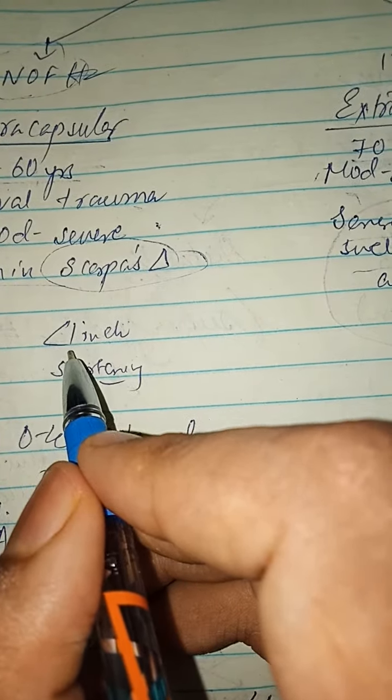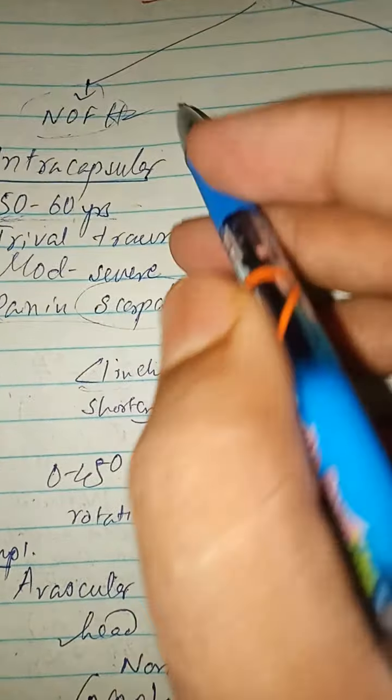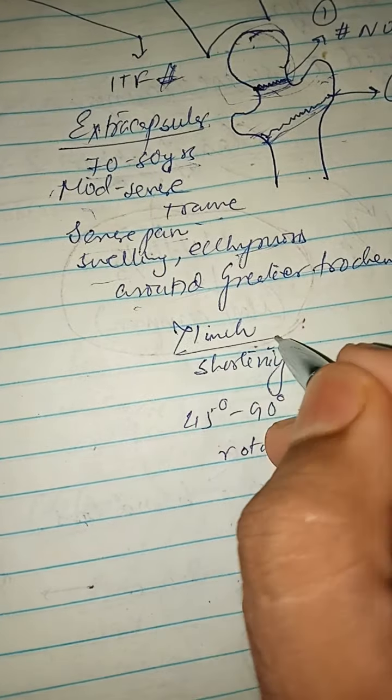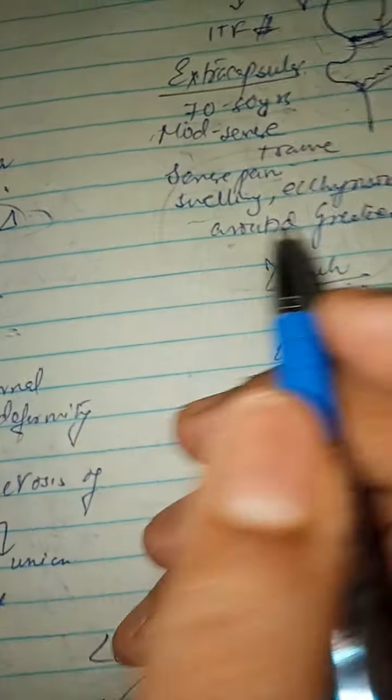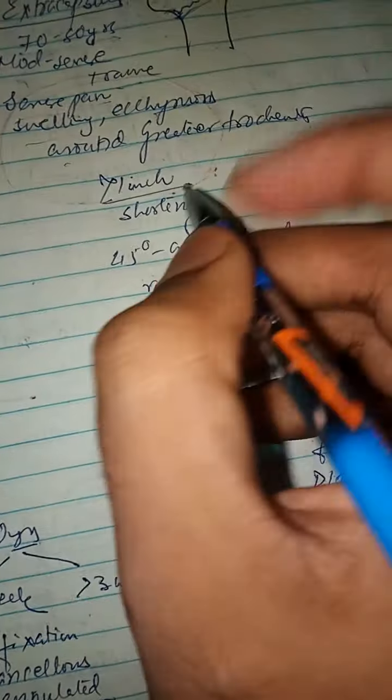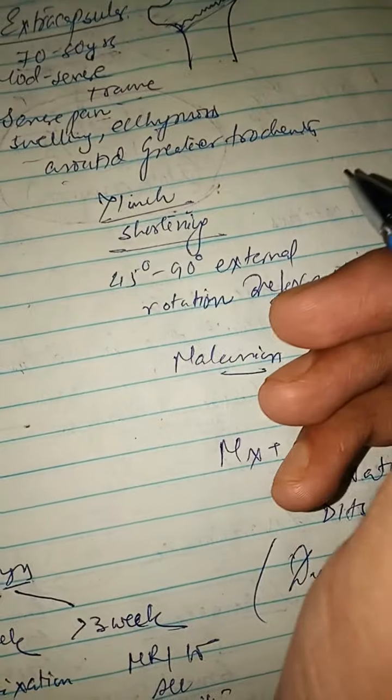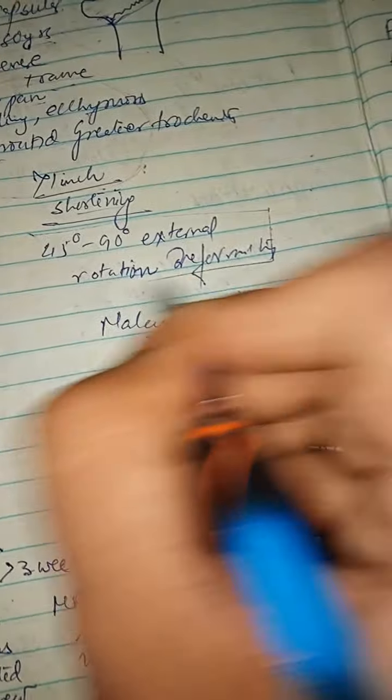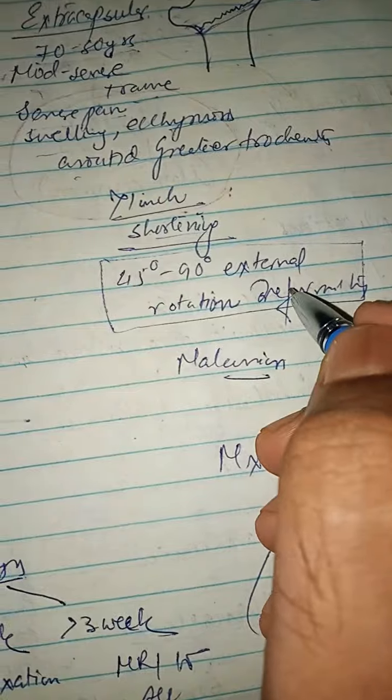So the fracture line is less than 1 inch in case of neck of the femur fracture, and in intertrochanteric it is greater than 1 inch. There is a shortening of the bone in both, and there is 0 to 45 degree external rotation deformity in neck of femur, and 45 to 90 degree external rotation deformity in intertrochanteric.